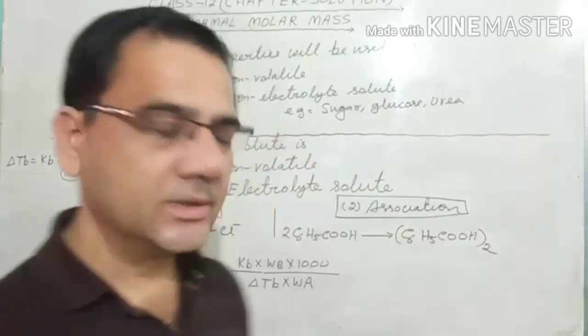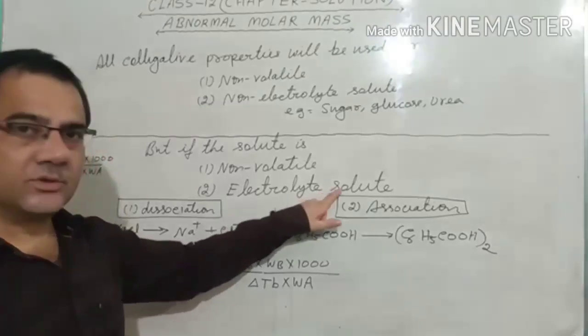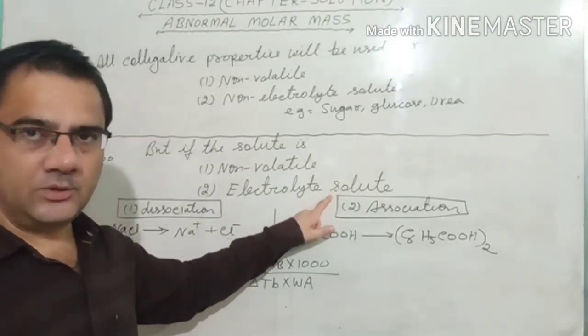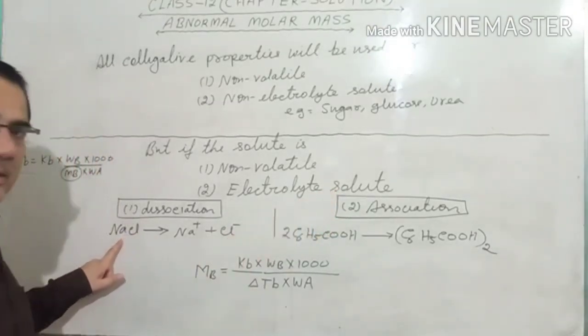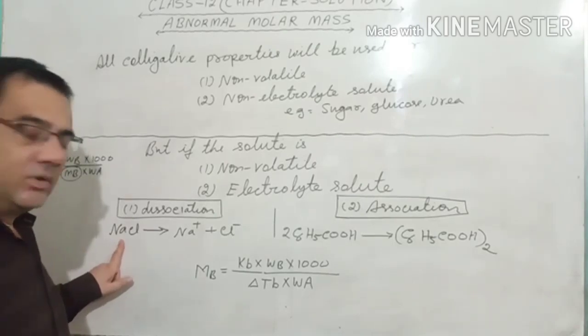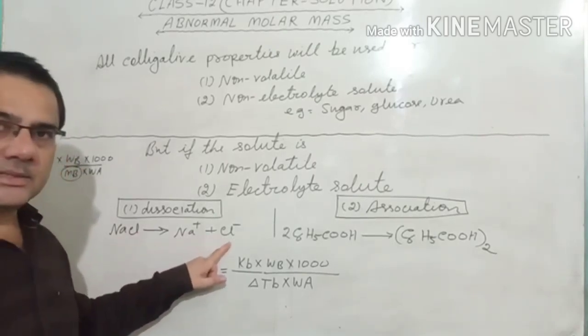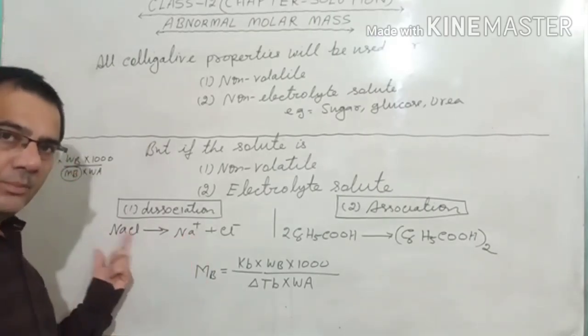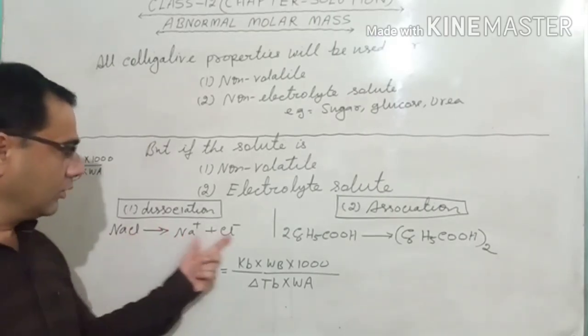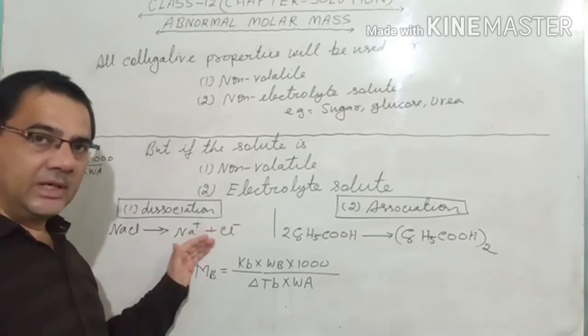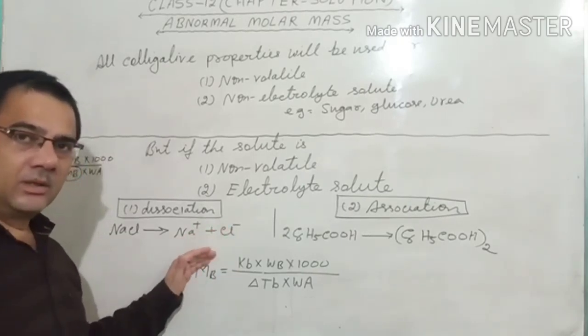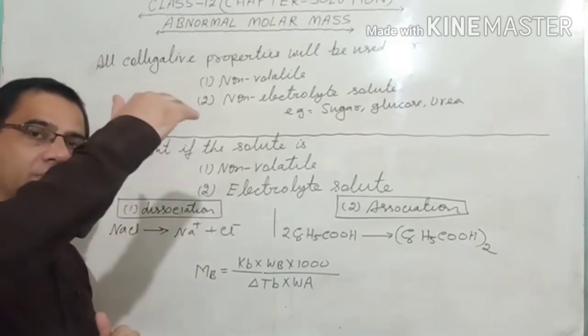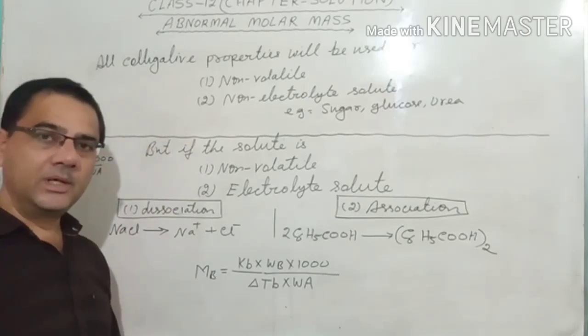Now see here also, if our electrolyte solute is there, the best example is NaCl. NaCl when dissolved in the water forms Na plus and Cl minus. One particle forms two particles. 1 mole of the particle will form 2 moles of the particles. And when the number of particles becomes double, the colligative property also becomes double. Colligative property here is of 2 types.